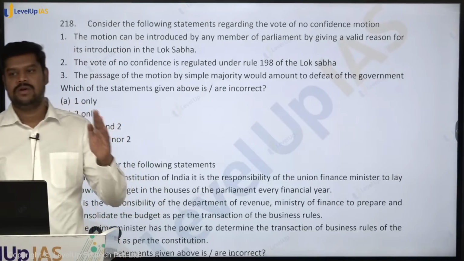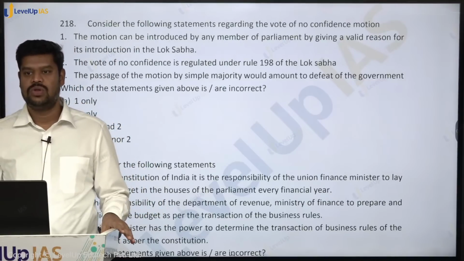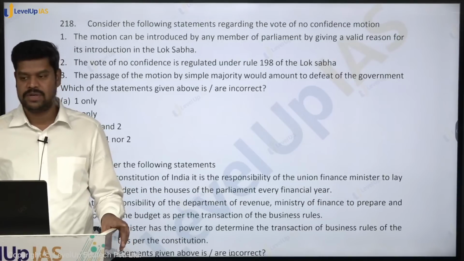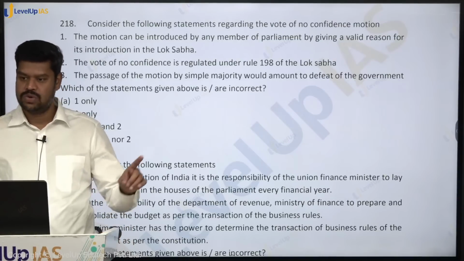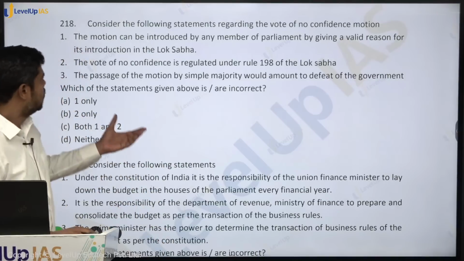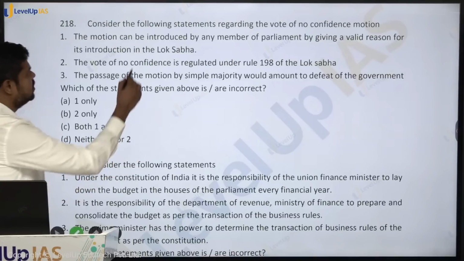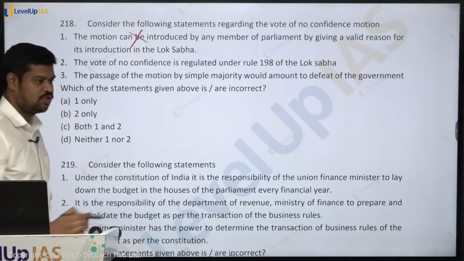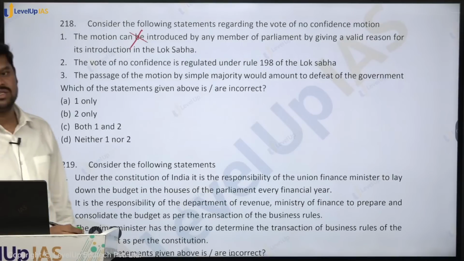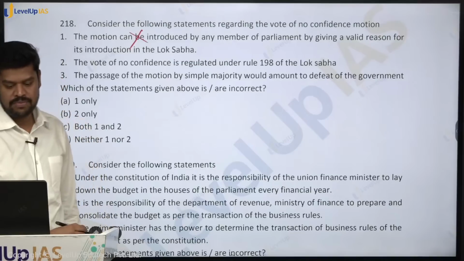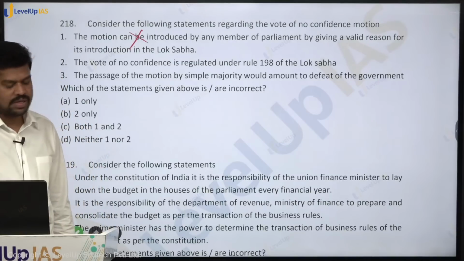And remember, no confidence motion is a tool that can be used only in the Lok Sabha, not in the Rajya Sabha, because the collective responsibility is only to the Lok Sabha. The motion can be introduced by any member of Parliament by giving a valid reason for its introduction. Does it require a valid reason? There is no need for any reason to be given, but the condition is it should be supported by a minimum of how many members? It should be supported by a minimum of 50 members. So that is definitely there.